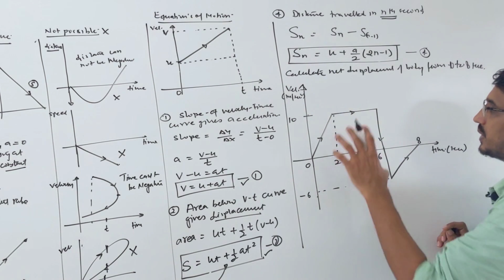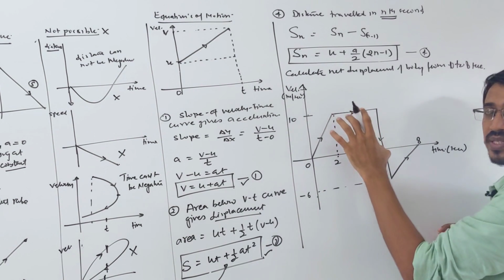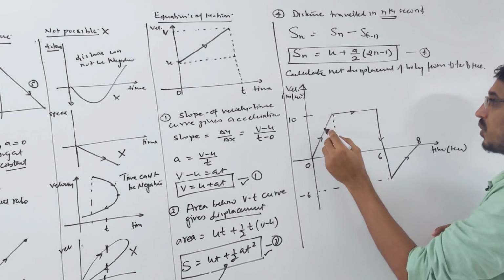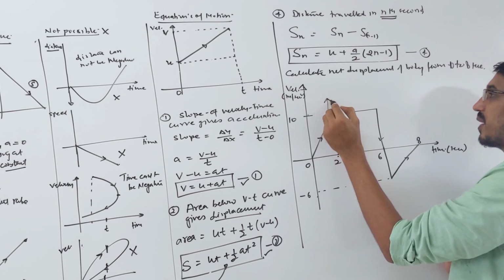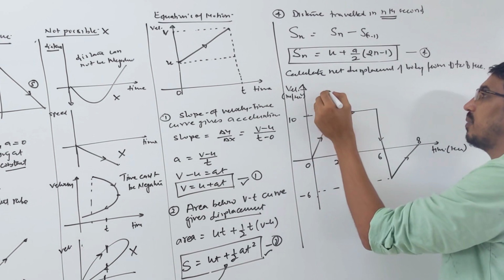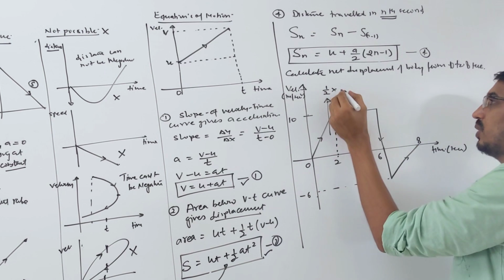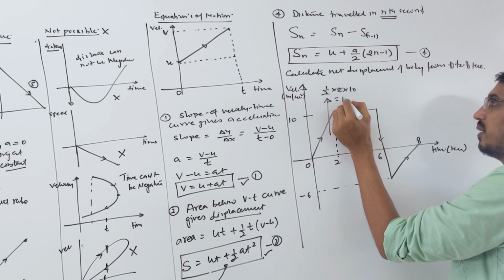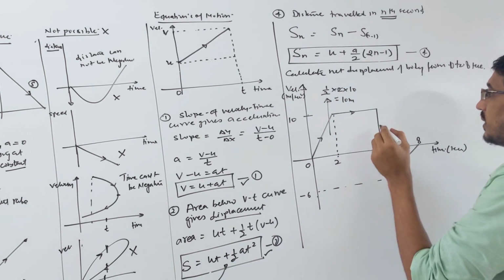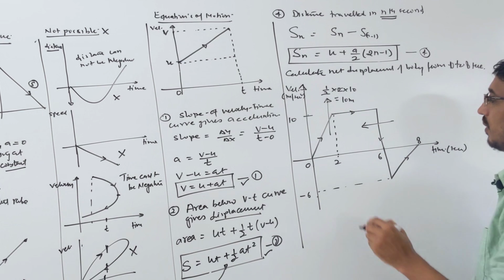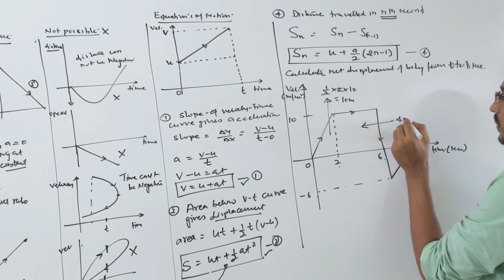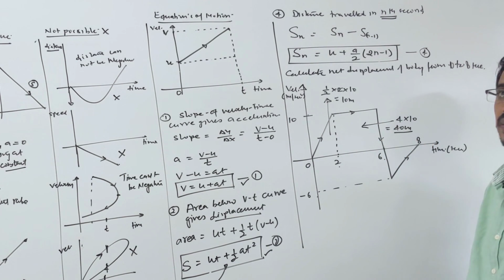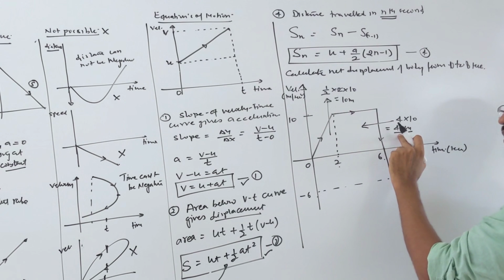So this is the positive quadrant, so velocity is positive here, displacement is positive, and on this side velocity is negative, so displacement is also negative. Let's calculate displacement here. What is the displacement? It means the area of this triangle. Area of a triangle is half into base, 0 to 2, that's 2, and height 0 to 10, that's 10. So that becomes your 10 meter, SI system. Then what is the area of this rectangle? 2 to 6 is 4, into 0 to 10, which is 10. What is the answer? 40 meter. Correct. So what is the net positive displacement? 10 plus 40, okay, 50.